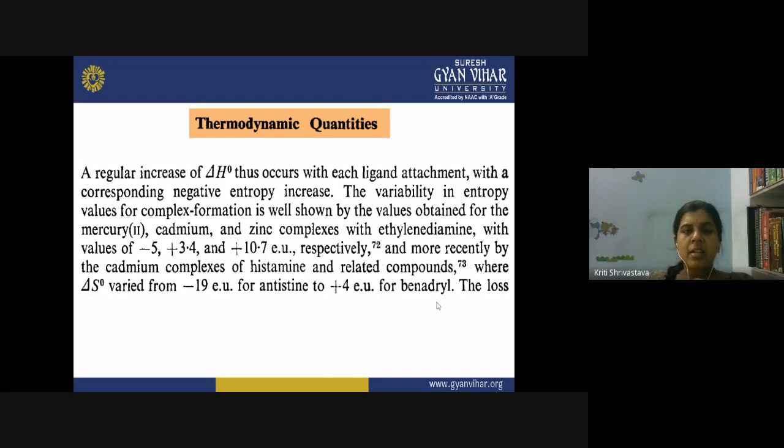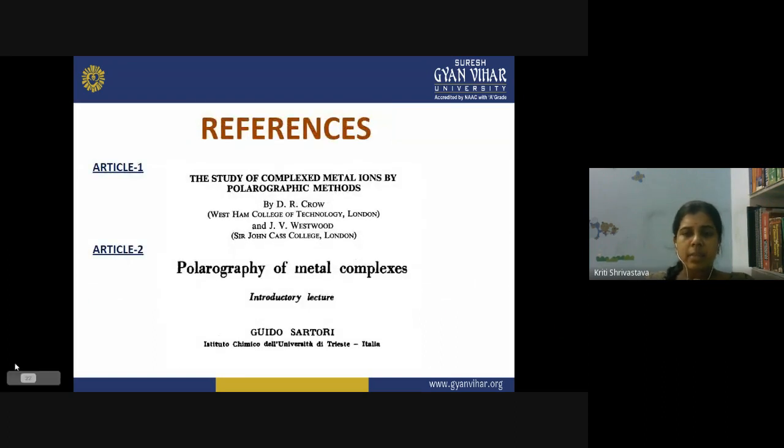So these are the thermodynamic quantities. We have seen some examples of how we can find the thermodynamic quantities of a complex and how they vary during the complex formation reaction.